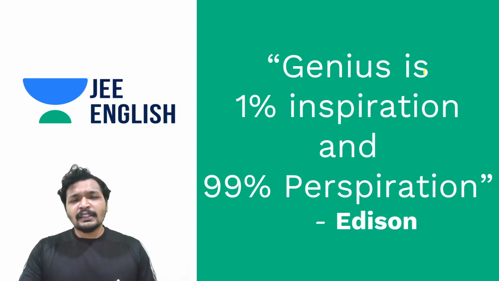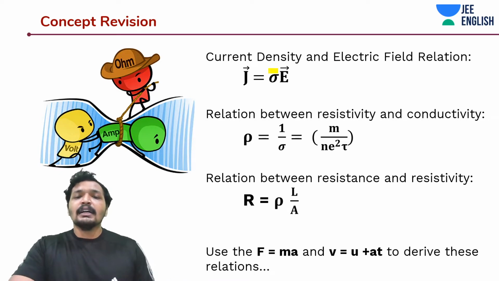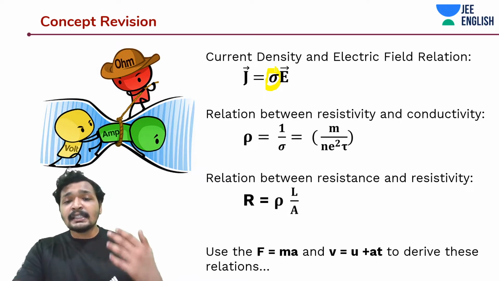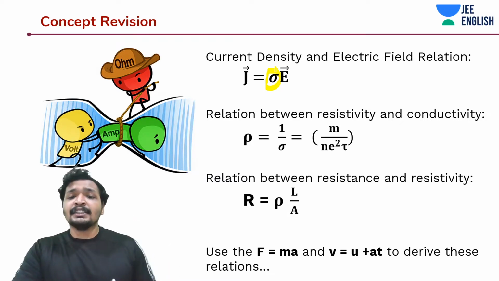And we'll get started with a little bit of concept revision that we did last time. Guys, I hope you remember the relationship between electric field and current density, which says that J is equal to sigma E, where sigma is the conductivity. And the conductivity is inversely proportional to resistivity. In fact, it's a direct relation where resistivity is equal to 1 by conductivity.